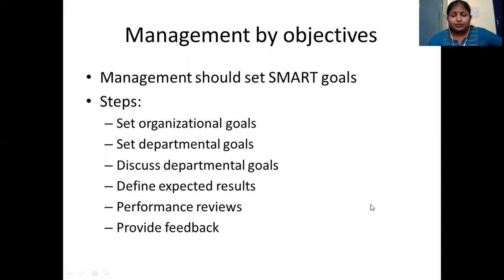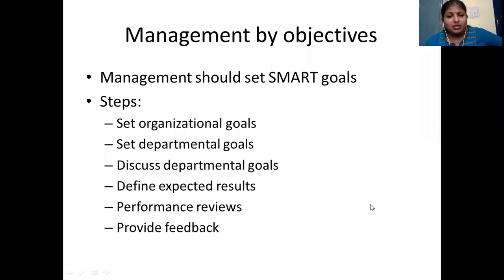So when the organization goal is set up, don't think that it is restricted to only one or two departments. Every department will be influenced by those goals, and they have to set their own goals so that the organization goals can be met. Then whatever they have set, they have to discuss among the members of the department and define the expected results to those members.